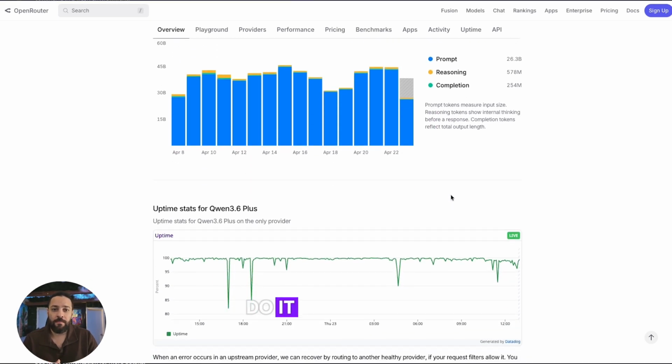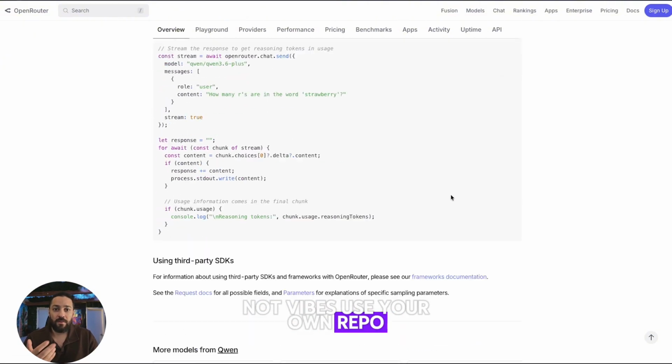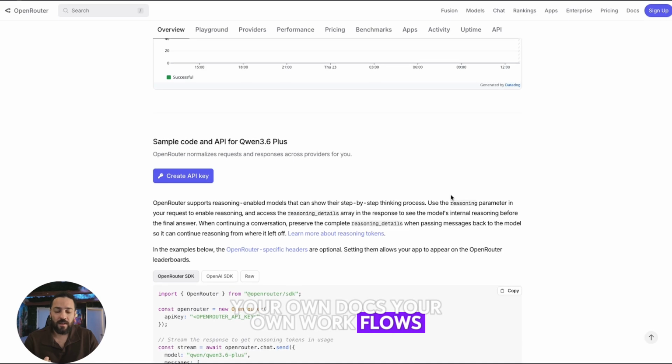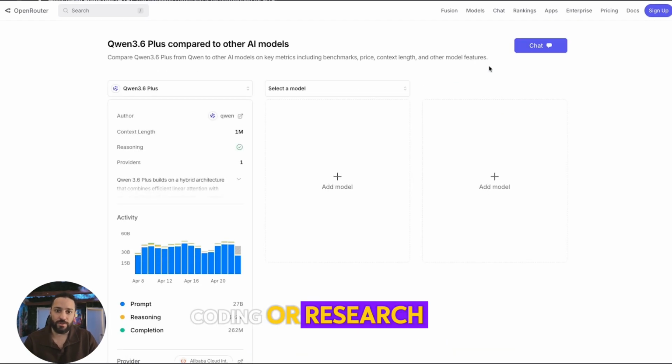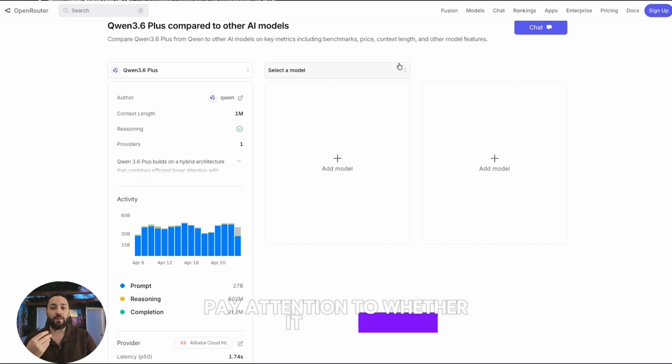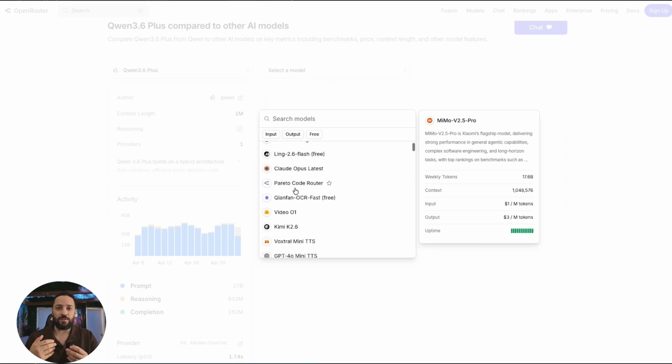So what should you do with it? First, test it on real tasks, not vibes. Use your own repo, your own docs, your own workflows. Second, compare it against the model you already use for coding or research. Third, pay attention to whether it reduces complexity for your stack, because dense models are often easier to serve than giant MOE systems.